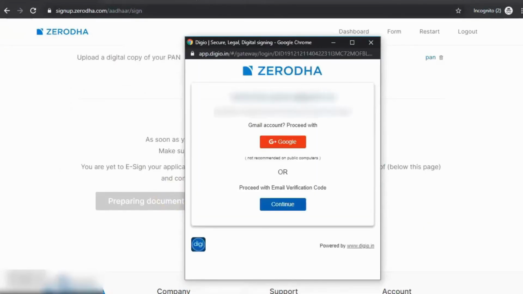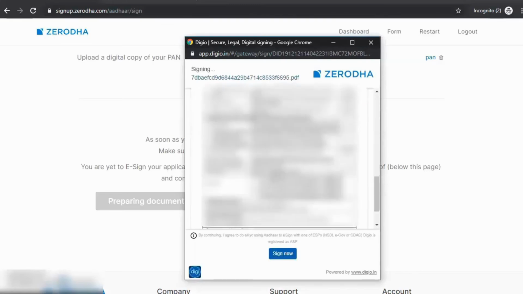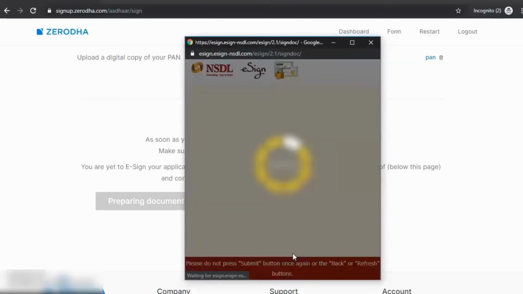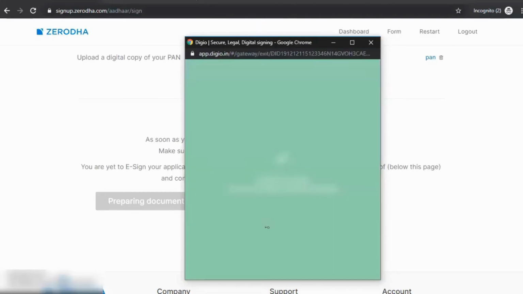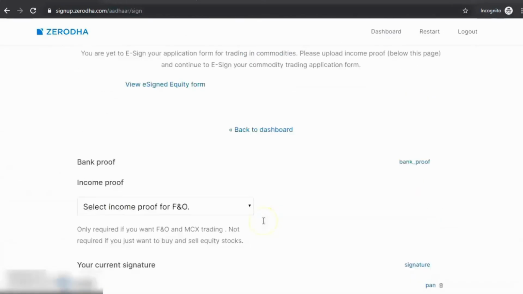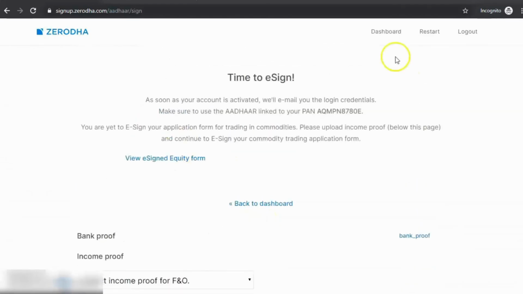Here you can continue with email verification. You will be sent an OTP to your email. Just put the OTP which you received on your email and click sign now. Then you will be taken to NSDL where you put your Aadhaar number. You will be again asked for an OTP. An OTP will be sent to your mobile number from the Aadhaar authority. Put the OTP and verify this. Once you sign the equity form, again e-sign the commodity form. And once you sign both forms, now your account is done.